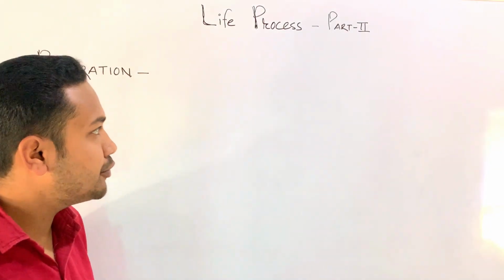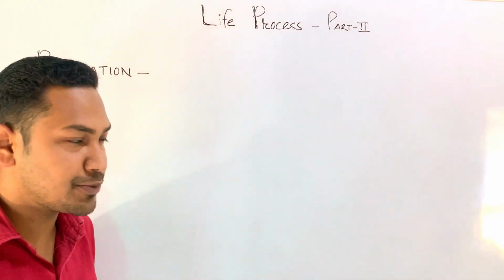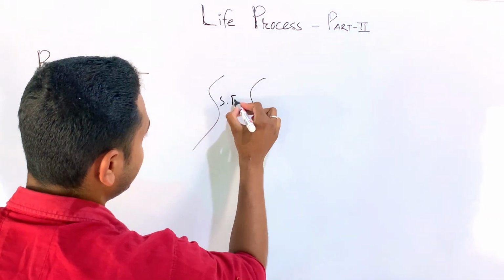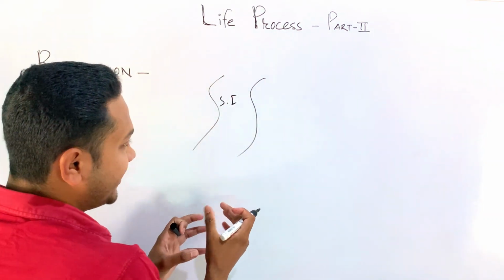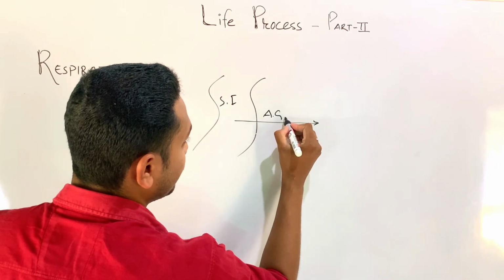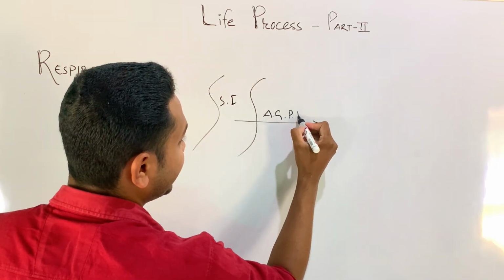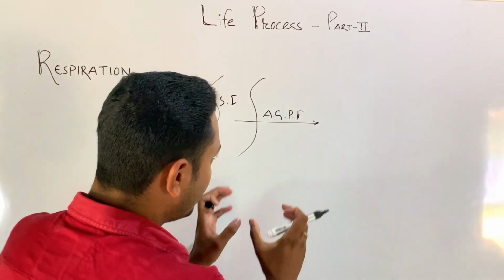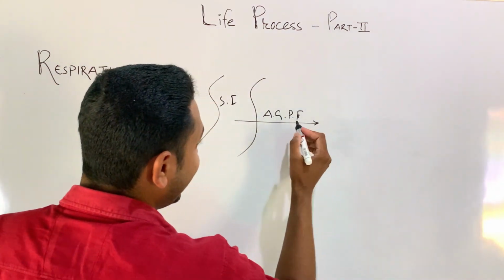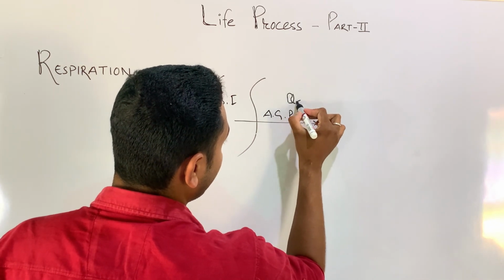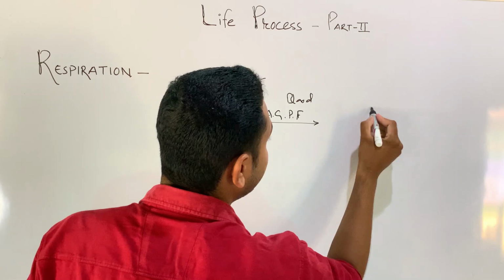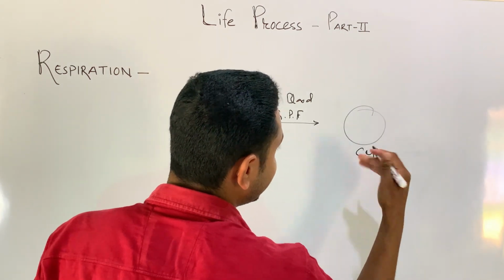So now let us try to understand what actually happens in respiration. Suppose this is a small intestine. So in the small intestine, what happens? The simplified nutrients like amino acids, glucose, proteins, then fats, these are the simplified nutrients which are absorbed from the small intestine, and with the help of blood, those simplified nutrients travel to the cell. Suppose this is a cell.